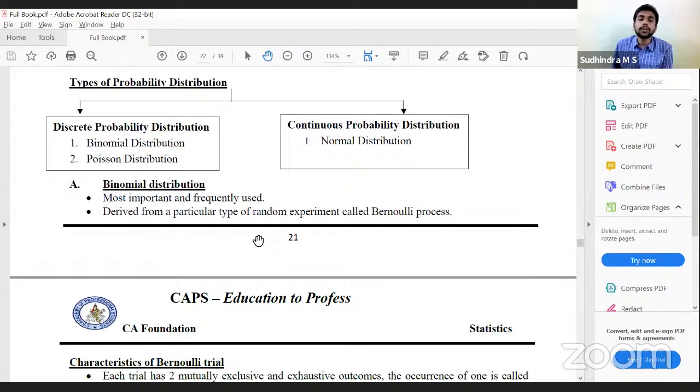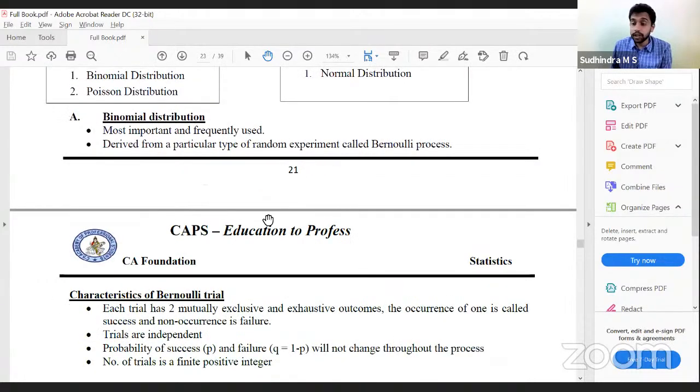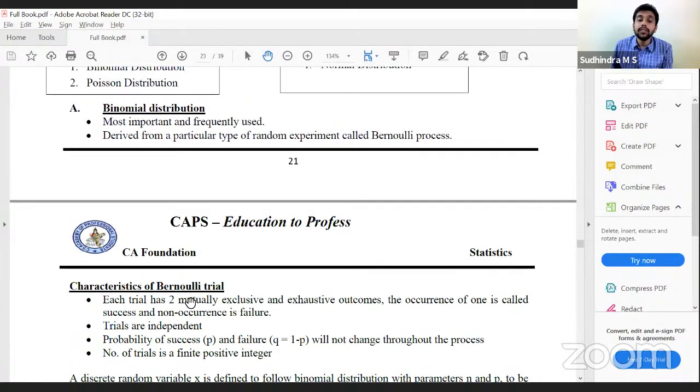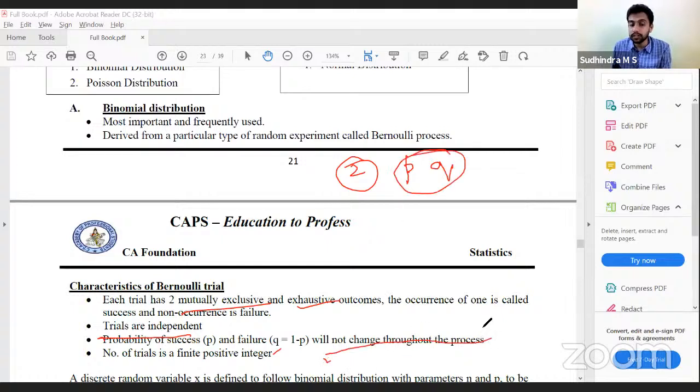Okay, binomial distribution, very simple and important from the examination point of view. When will we use binomial distribution? If these conditions are satisfied: there should be only two events. Those two events are mutually exclusive and exhaustive, success and failure. And trials should be independent. Probability of success is P. Probability of failure would be considered as Q, which is 1 minus P. These two will not change throughout the experiment process.